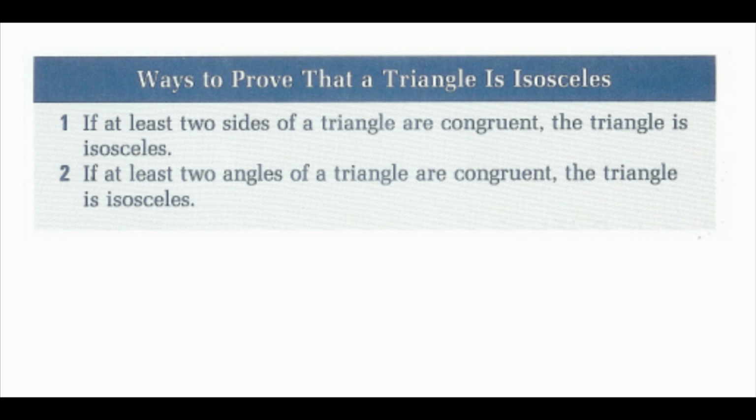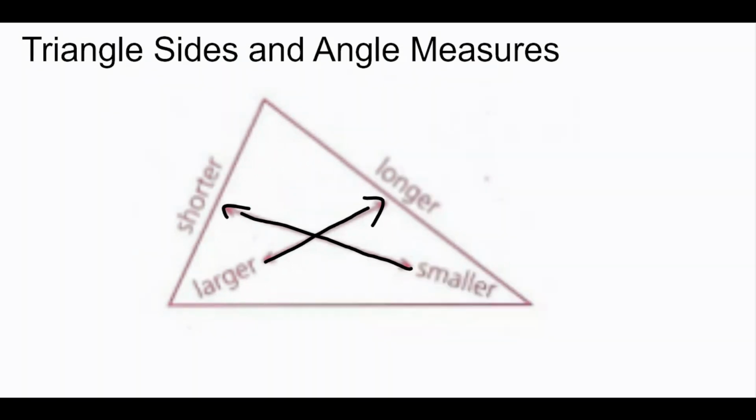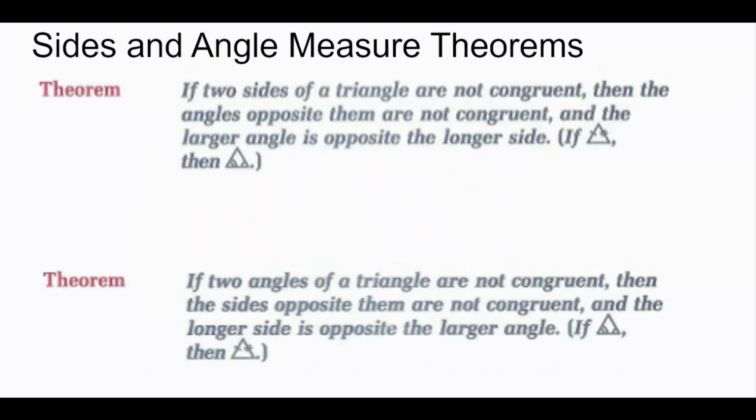Now, a common fact about triangle sides and angle measures: the largest angle measure is opposite the longest side, whereas the smallest angle measure is opposite the shortest side. This fact about sides and angles leads me to these two theorems. If two sides of a triangle are not congruent, then the angles opposite them are not congruent, and the larger angle is opposite the longer side.